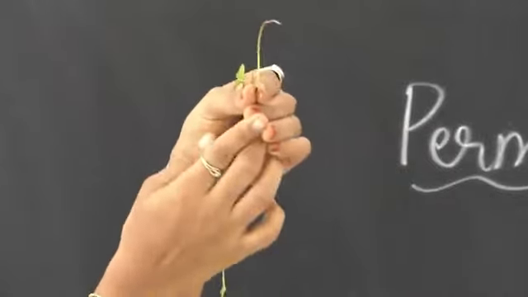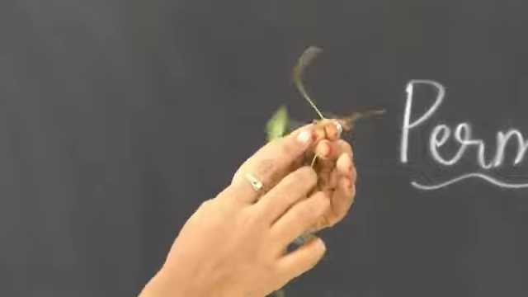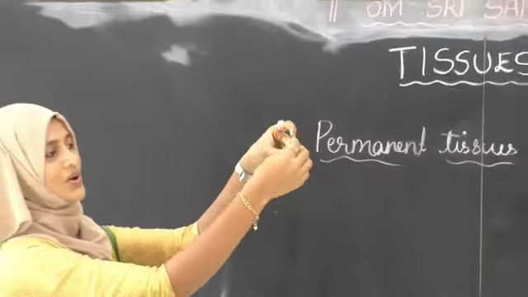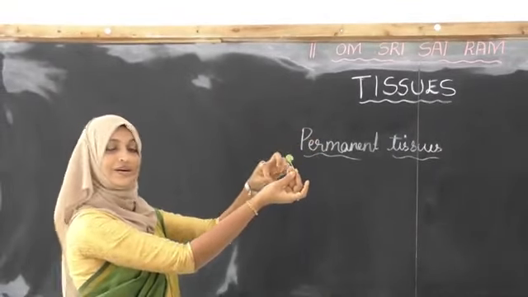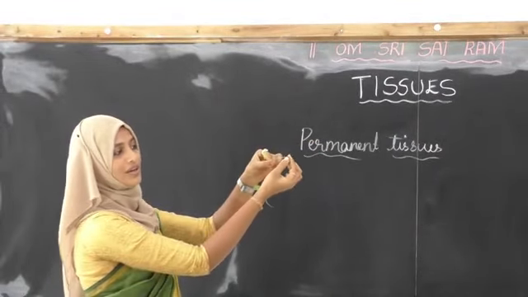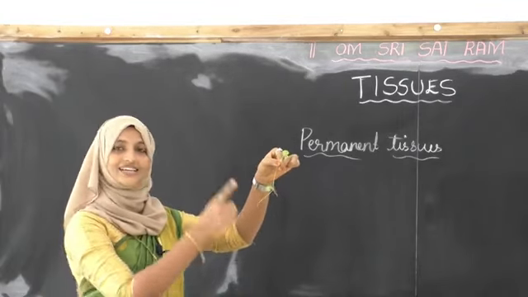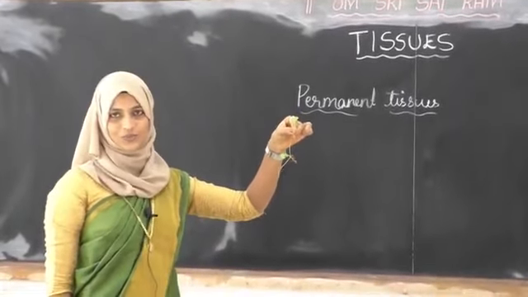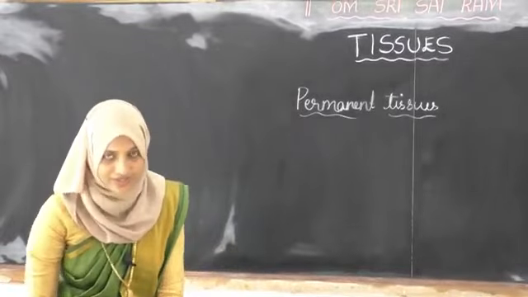What about the root? At the tip of a growing root, there will be meristematic tissue. In this other part, we can see permanent tissue. What about the leaf? In this leaf we can see the permanent tissue. Here the small leaf is growing, so here we can see the meristematic tissue. Wherever the growing part is, that is meristematic tissue. Yes. Next one I will show you.